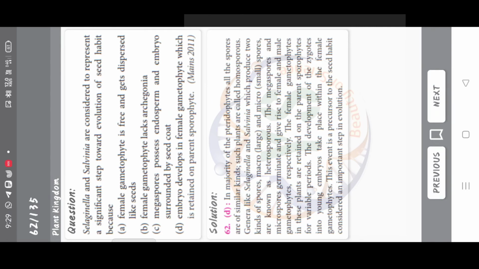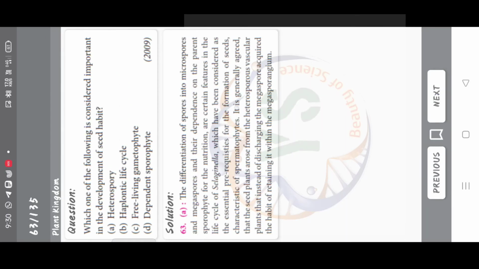Selaginella and Salvinia are considered to represent a significant step toward evolution of seed habit because female gametophyte is free and gets dispersed like seeds. Female gametophyte lacks archegonia. Megaspores possess endosperm and embryo surrounded by seed coat. Embryo develops in female gametophyte which is retained on parent sporophyte. Correct answer is option D. Embryo develops in female gametophyte which is retained on parent sporophyte.